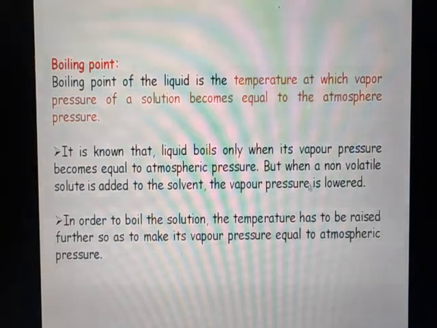Whereas in a solution, when a non-volatile solute is added to the solvent, some of the surface area available for evaporation is occupied by the added non-volatile solute, and hence vaporization decreases. The solution possesses a low vapor pressure compared to the solvent, and hence the boiling point of the solution is comparatively high. In order to boil the solution, the temperature has to be raised further so as to make its vapor pressure equal to the atmospheric pressure.